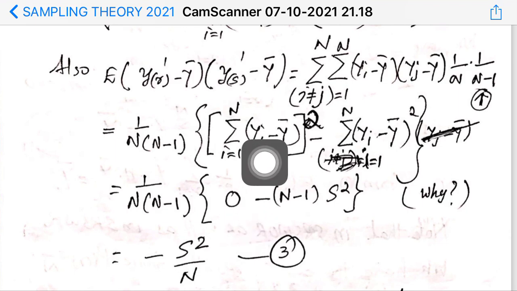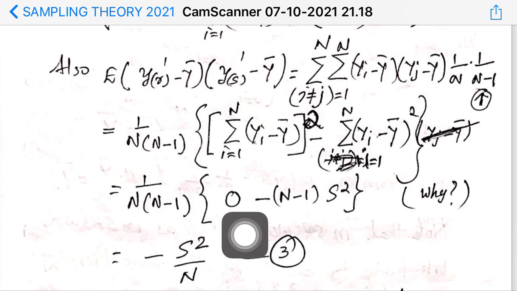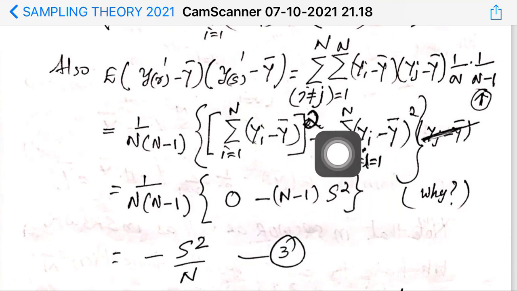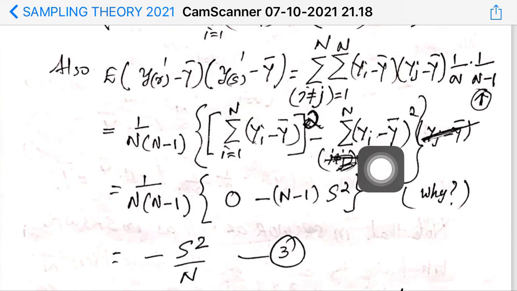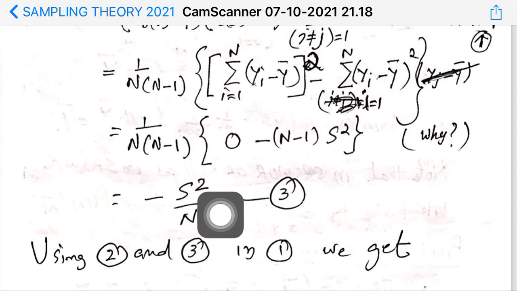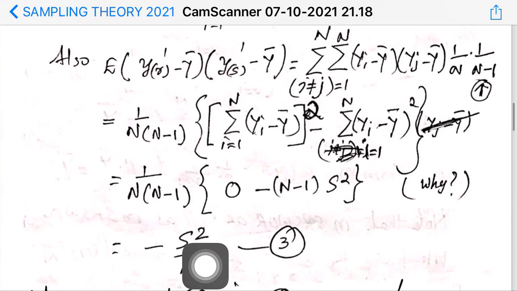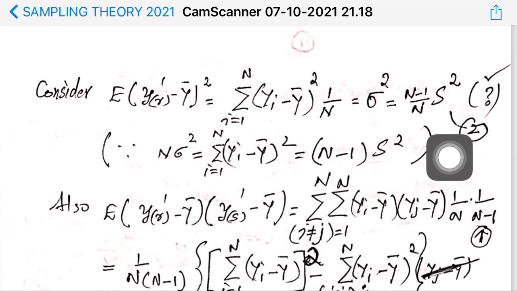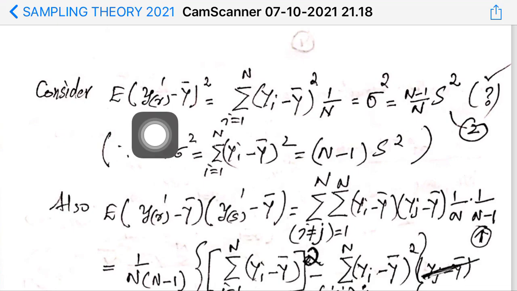This is nothing but the sum of the deviation of values from arithmetic mean. It is a well-known property of arithmetic mean, and this quantity is equal to 0 minus, and what is this? This should have been s square if it is divided by n minus 1. Therefore, this quantity you can write as n minus 1 into s square. So, this is equal to minus s square by n on simplification. And now you substitute your expressions 2, that is for expectation of yr prime minus y bar